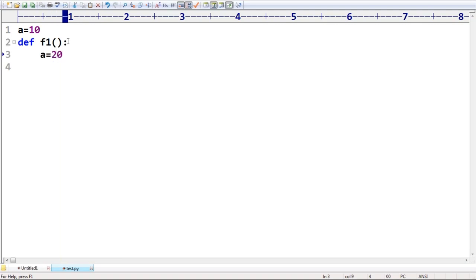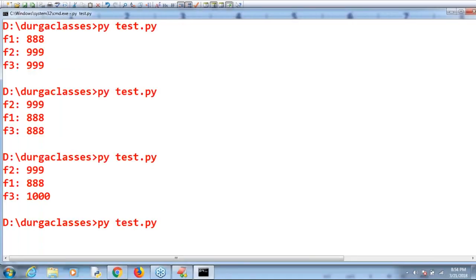20, local variable, right? Sir, if I print A, which variable is going to come? Please respond. If I print A, obviously everyone can understand the local variable will get the highest priority. That's why 20 is the answer. Okay, 20 is the answer.